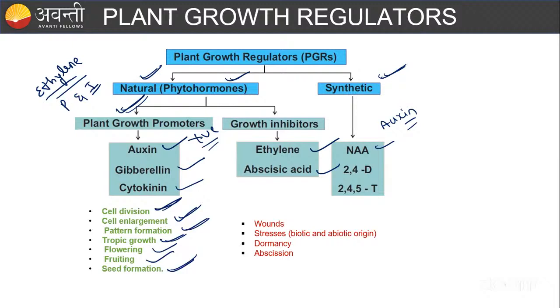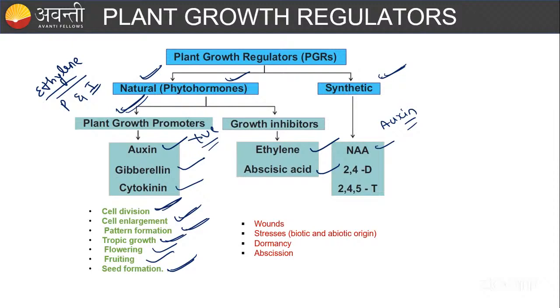For example, just imagine, guys, the environment condition is worst. There is a high temperature, and you have to remember there is no water availability. At that time, is the plant going to produce the flower? Is it going to do the flowering, or increase its length? Just imagine it does the flowering and the fruit is formed. No, right? It is not going to be formed, because that condition is not suitable for growth.